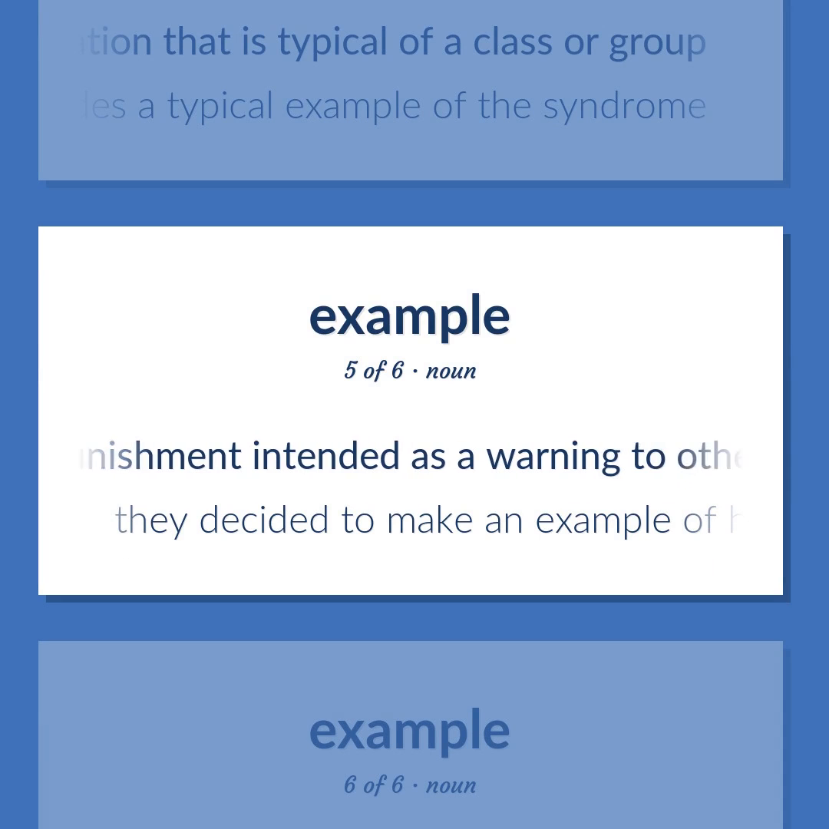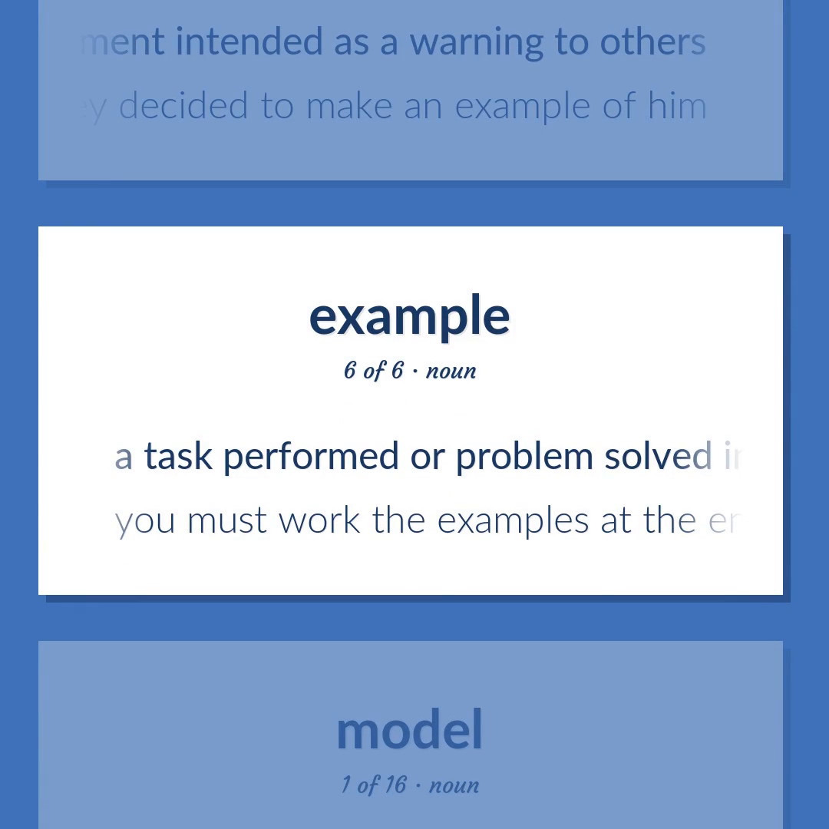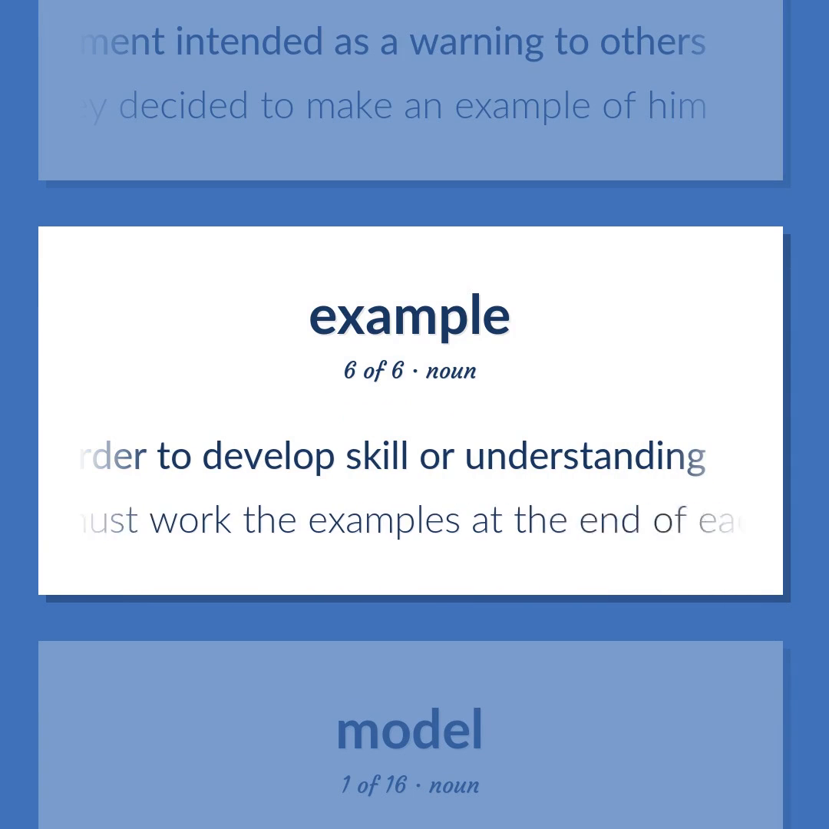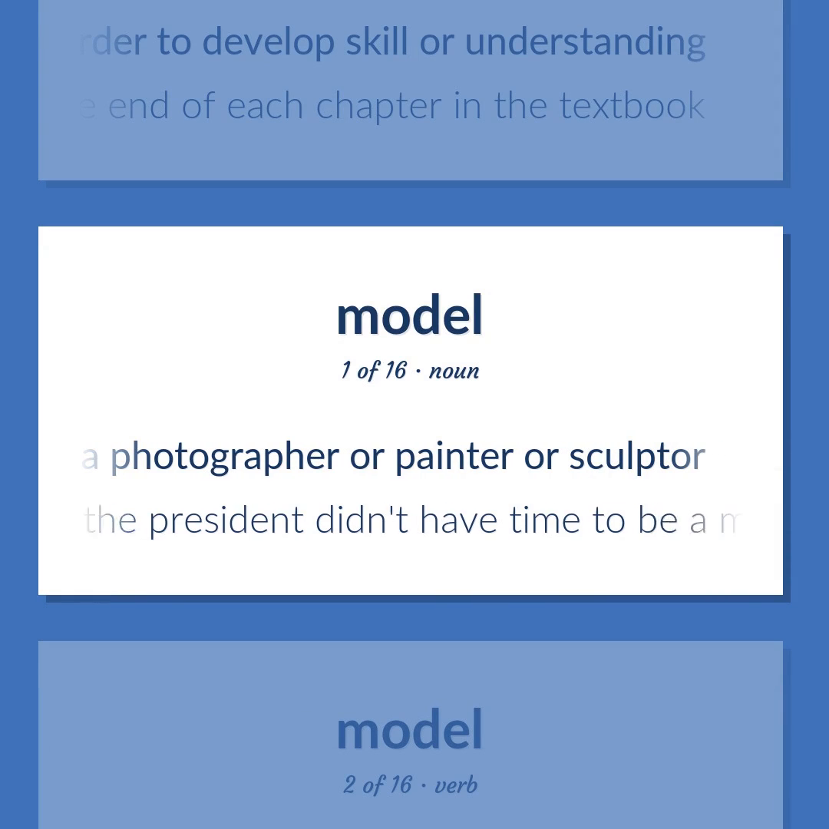Punishment intended as a warning to others. They decided to make an example of him. A task performed or problem solved in order to develop skill or understanding. You must work the examples at the end of each chapter in the textbook. A person who poses for a photographer or painter or sculptor. The president didn't have time to be a model, so the artist worked from photos.